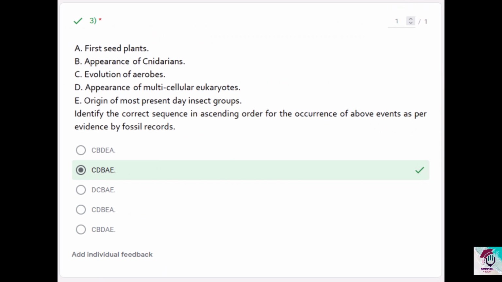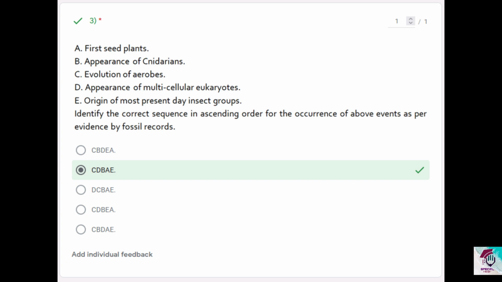Question 3, identify the correct sequence in ascending order for the above occurrence of events as per evidence by fossil records. Now this question, remember the resource book has given each of these statements in the correct order of the event taking place. It's given as so, but they have not mentioned the dates. I will mention the dates also now.